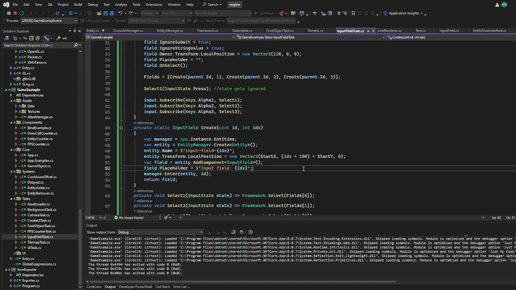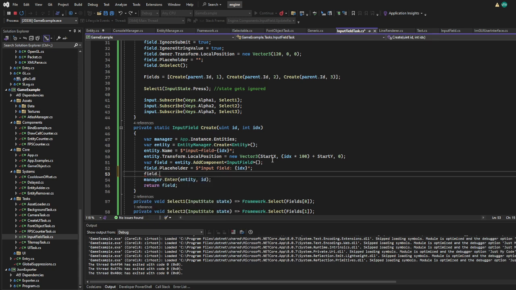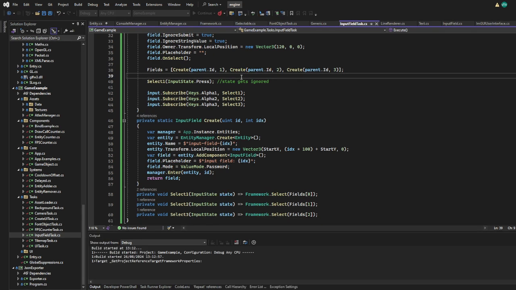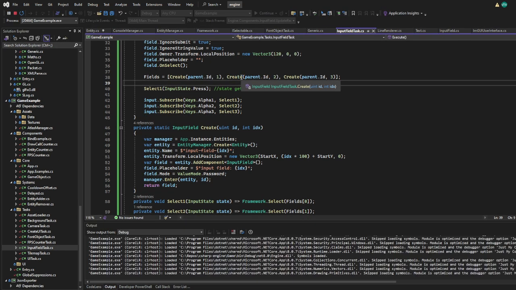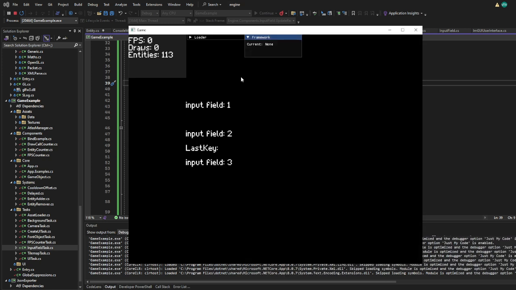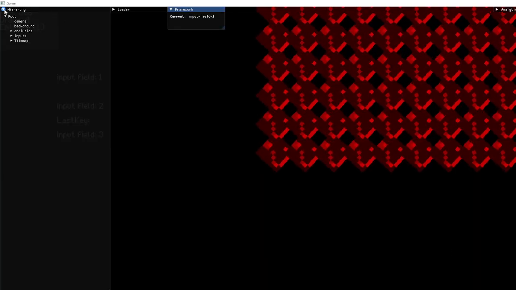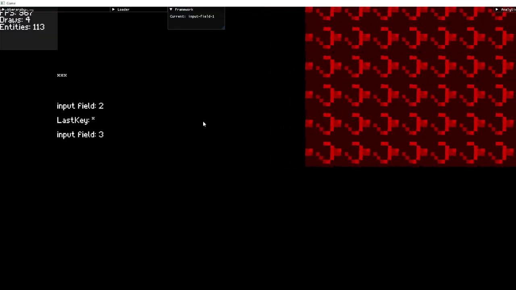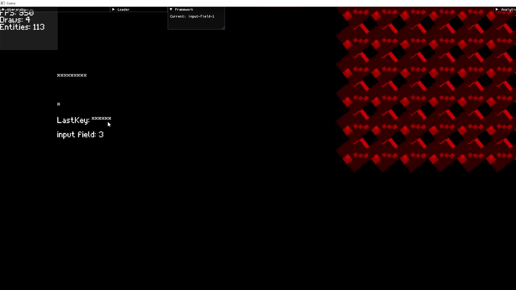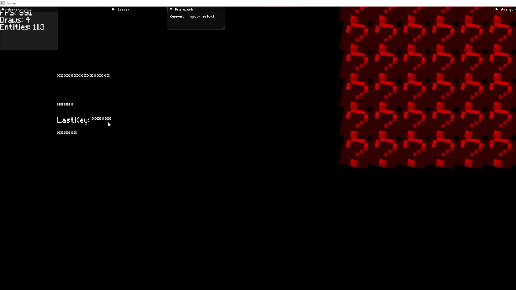If I set them all to be field.mode equal to password, and rebuild, they should all now have stars instead of actual values. See? Oh, yeah, that's also going to have stars.